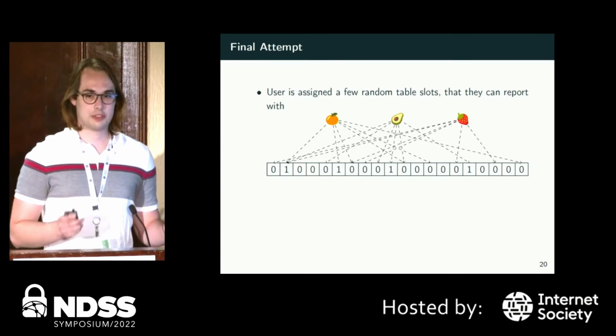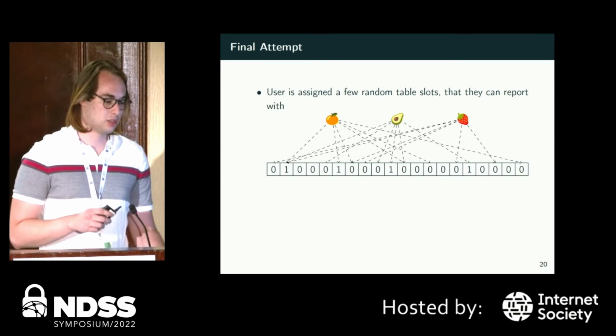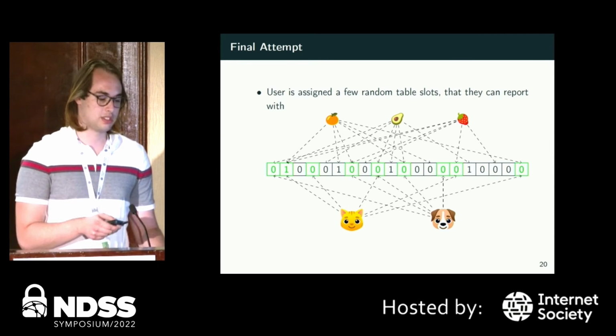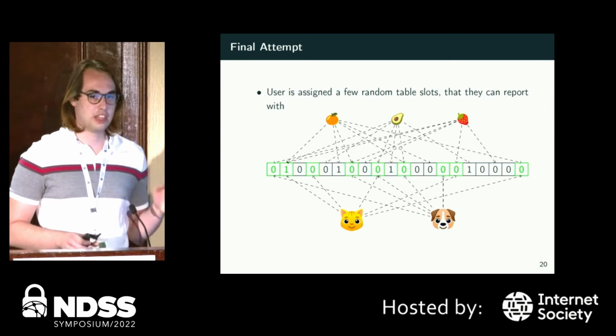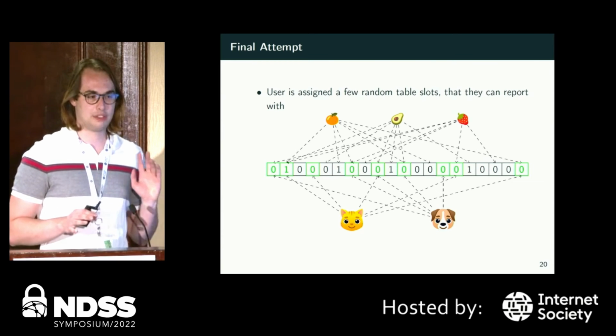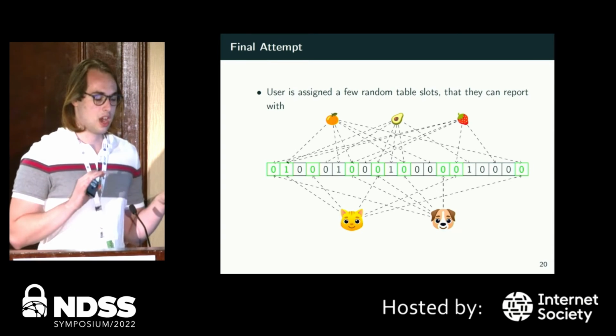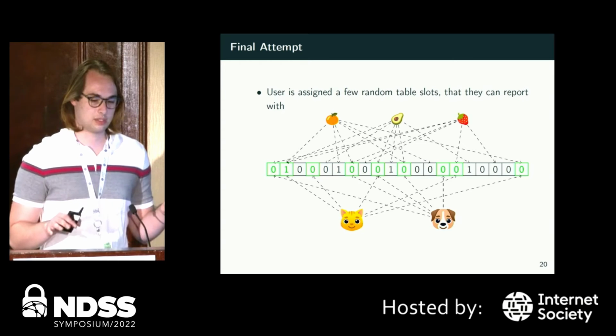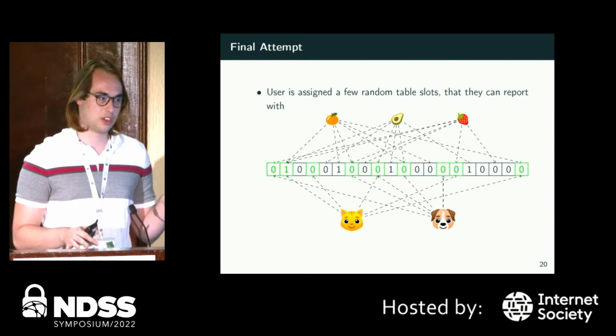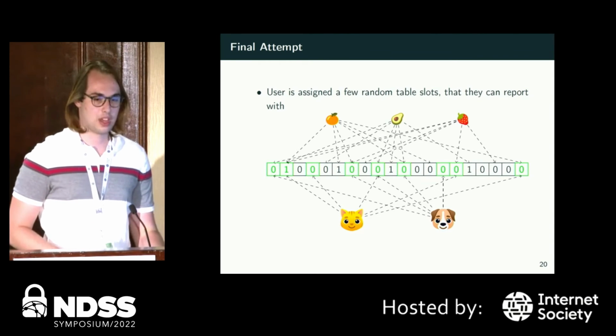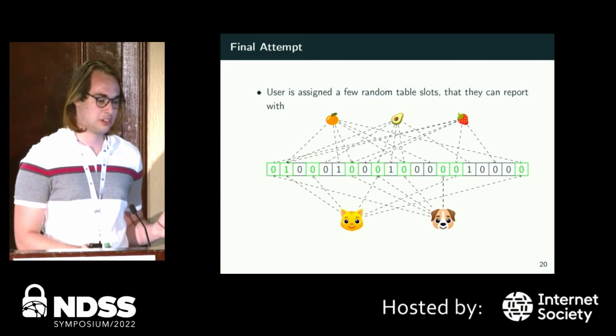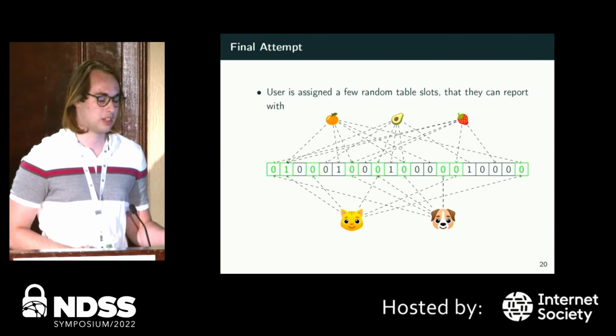Well, just like the messages, we decided to assign the users a subset of the slots also that they can report on. Meaning, on average, each user will have an overlap with a message set of slots, like so, with 1 or 2 slots per message. So that way a user can basically only complain about a message once, maybe twice.